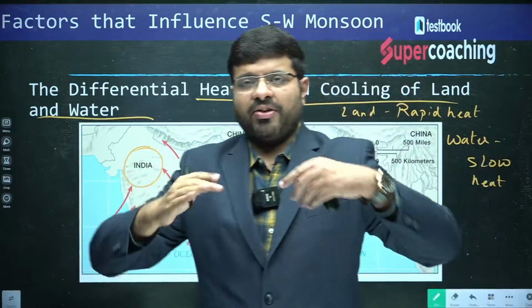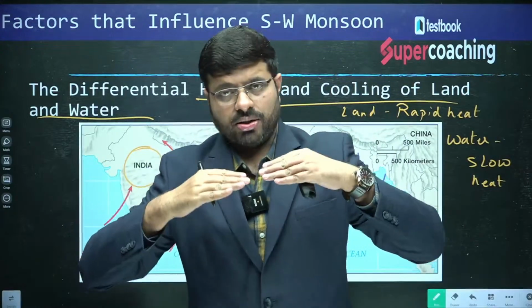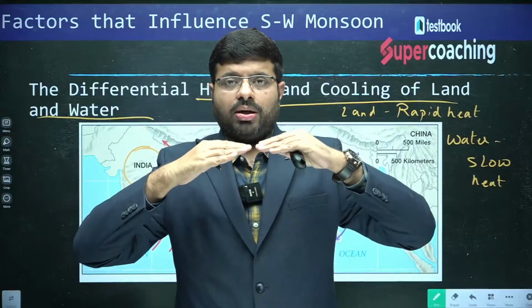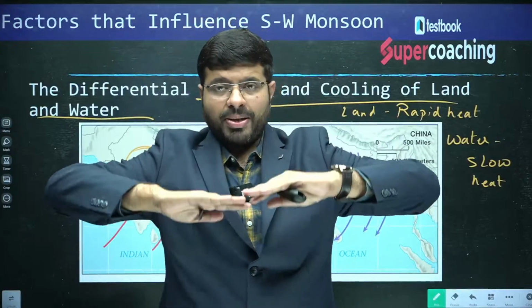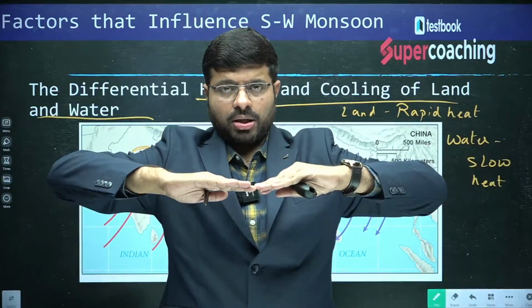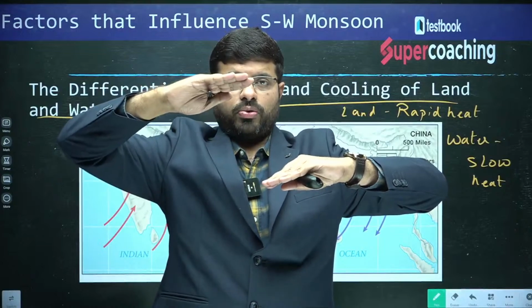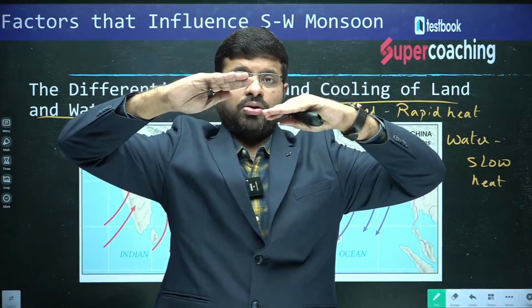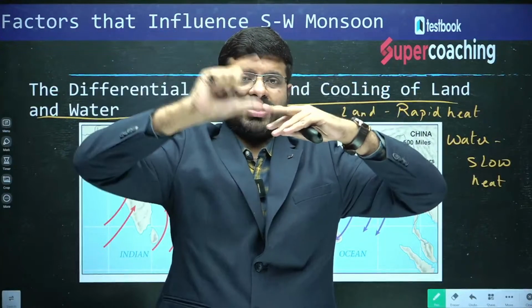So at 7 a.m. temperatures of land and water are one and the same because the sun is a source of heat. By around 10 o'clock, 11 o'clock, land rapidly heats up, but water is slow heating. You see, this is the base. By around 10 o'clock, 11 o'clock, land would be here, ocean would be here. By around 2 o'clock, land would be here, ocean would be here. So, there is a difference.